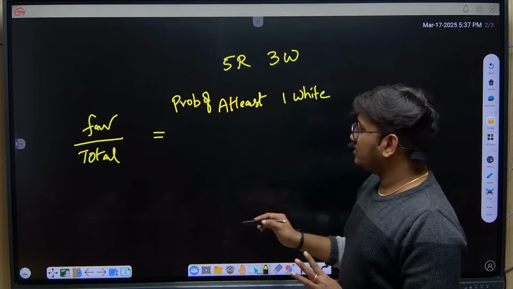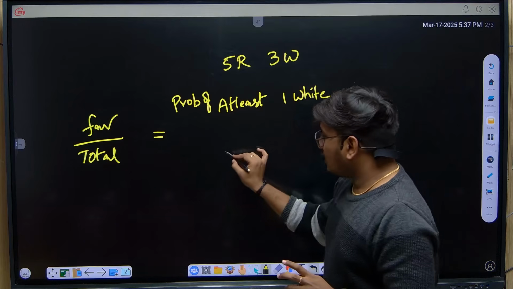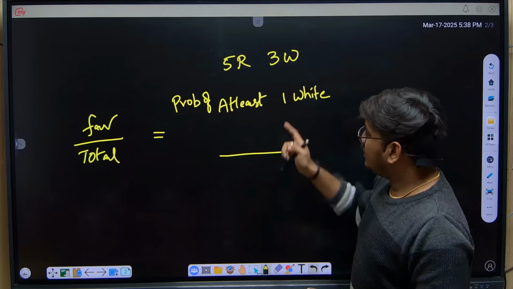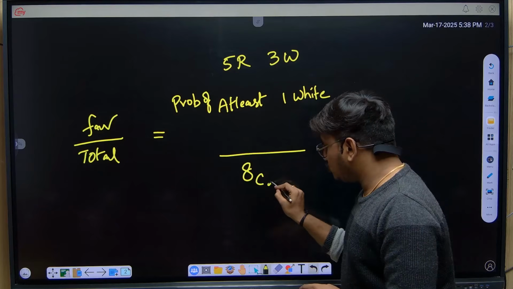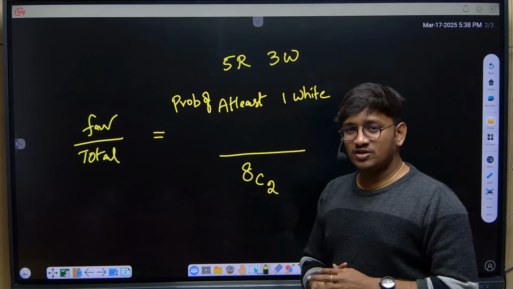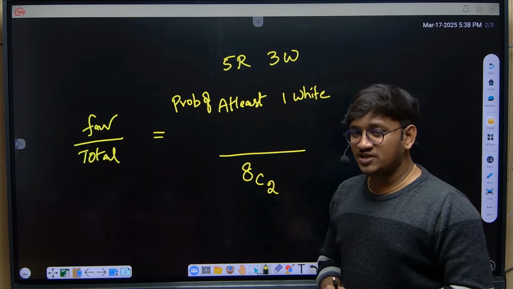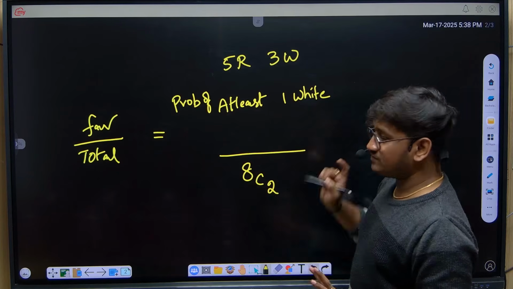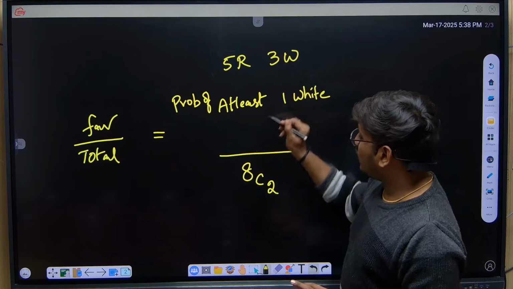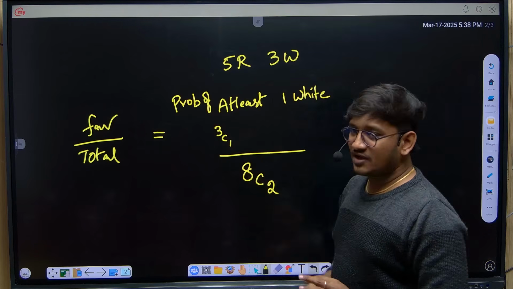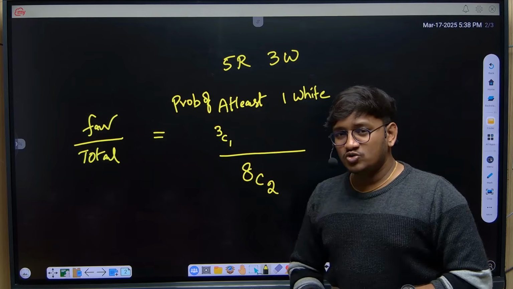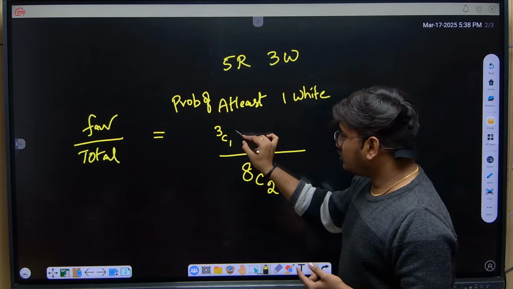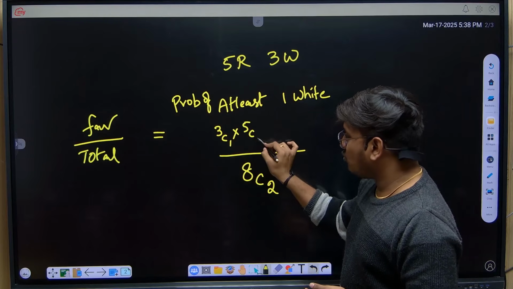Here you need to select two balls, right? So what is the total outcomes of selecting two balls among the entire balls in the bag? Here the total outcomes is 8C2. Now the condition is that out of these two balls, at least one should be white. At least one ball white means 3C1, one white ball out of 3. You are selecting a total of 2, so out of 2 you have already selected one white, so what should the next one be? It should be red. So 5C1.